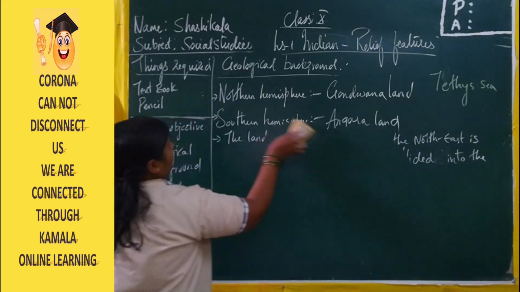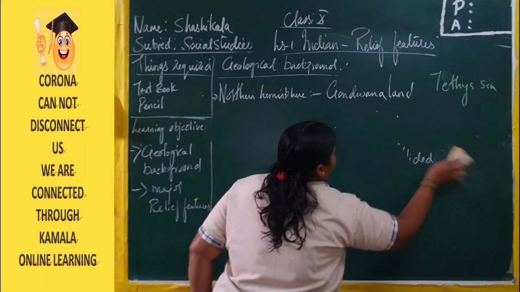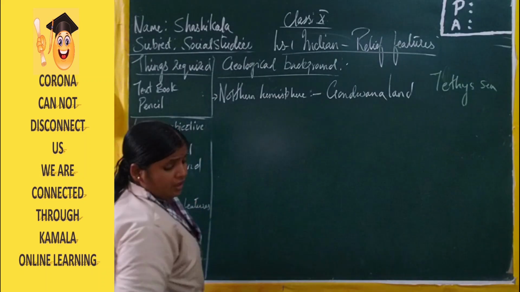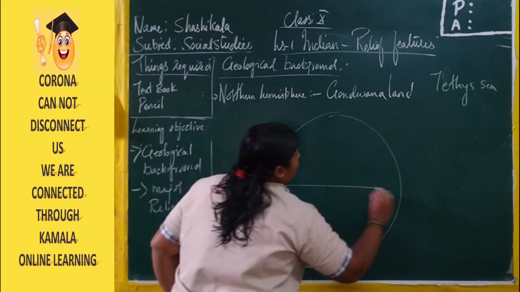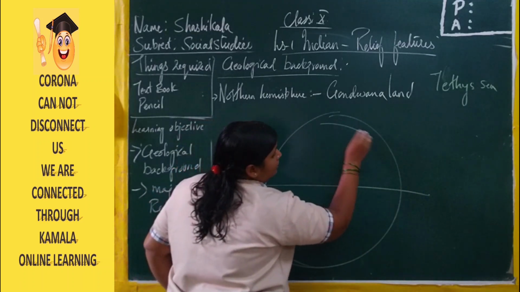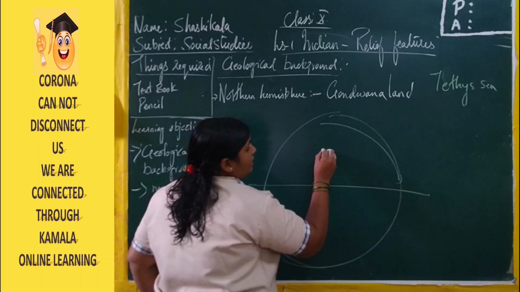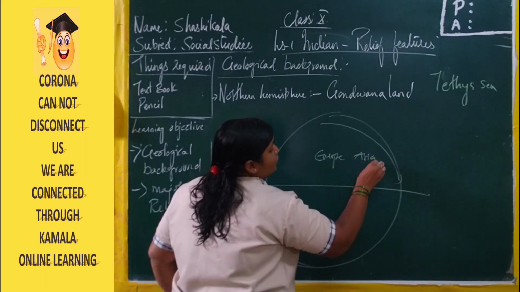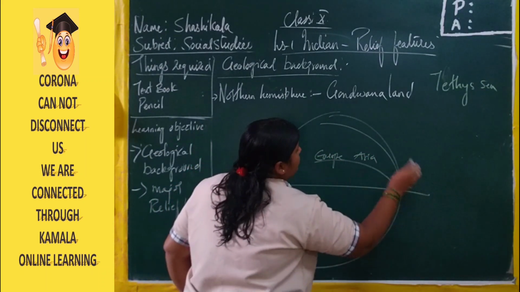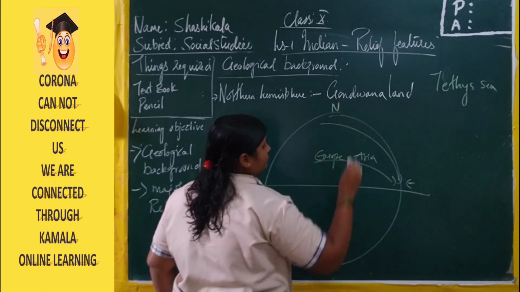Now, the Gondwana land is dividing due to the force, due to the heavy movement. The Gondwana land is moving towards the northeast direction. Here you can see that Europe and Asia are moving towards the east direction.